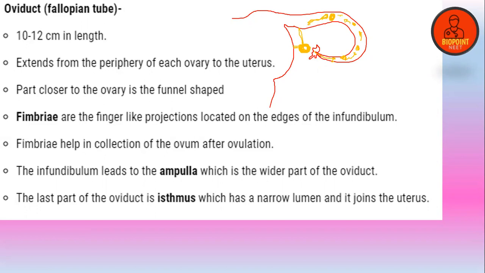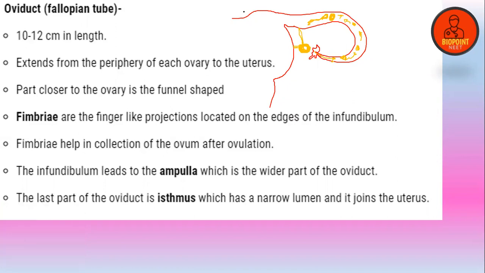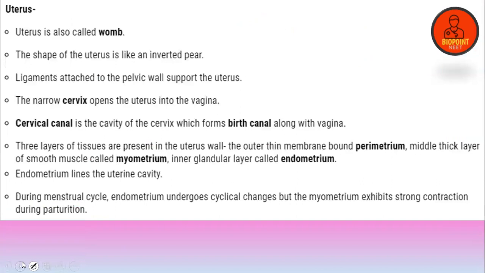The sperm will not cross the ampullary isthmic junction, except in certain cases of abnormalities. Otherwise, the fertilization will definitely happen at this particular area, known as the ampullary isthmic junction. In the lower classes, we study that fertilization happens inside the fallopian tube. As we approach the higher classes, we have to study the definite part where it takes place.